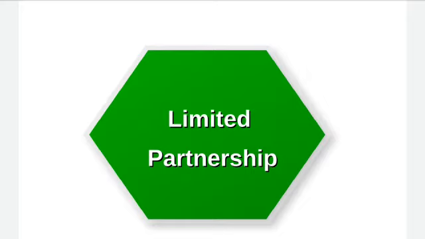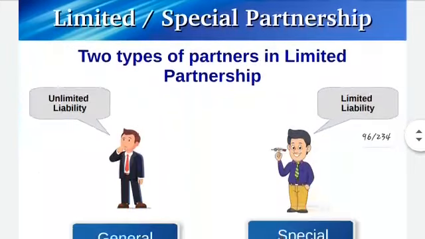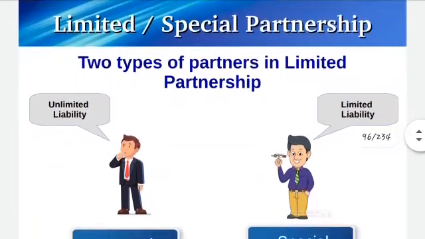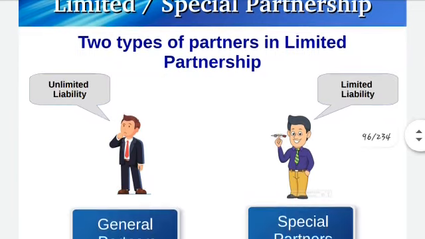The next one is limited partnership. Limited or special partnership, what you can call it. In general partnership, liabilities of all the partners are unlimited, and everything which you have studied till now, all the features of partnership, if it has those, then it will be general. But in limited partnership, the difference is the liability of at least one partner should be limited. And such partnerships are not practiced in India. They are for countries like England and America.